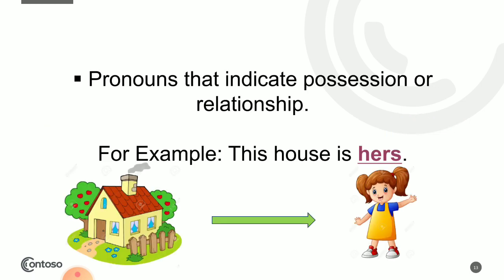Possessive pronouns. Pronouns that indicate possession or relationship. Take this example. This house is hers. You see, this house belongs to that girl. So this house is hers. Now hers is a possession. It shows possession of that house. Okay? She is the owner of the house.